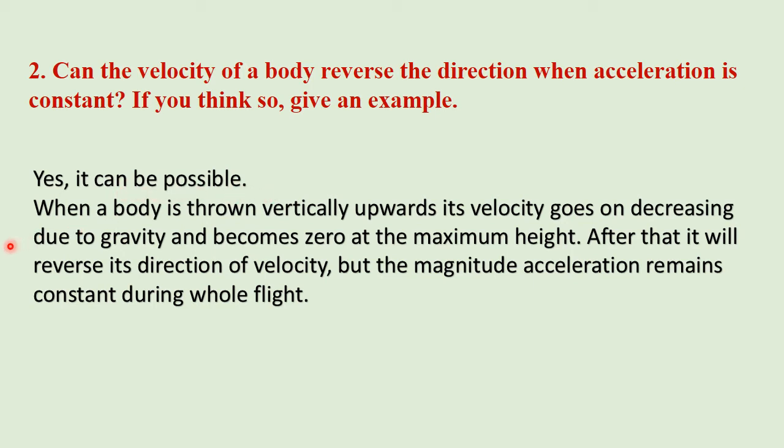So it is very simple. When an object is thrown upward, it will start decreasing its velocity due to the effect of gravity, and at a certain height its velocity will become zero, and after that it will reverse its direction, but the magnitude of its acceleration will remain constant.